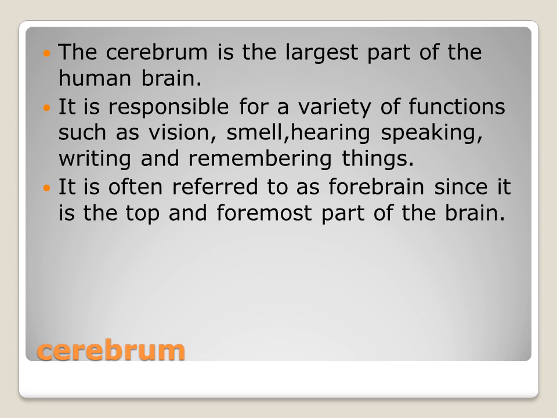Because it performs various functions. They have different types of functions. What are they? Vision, that is the human eye. Smelling, hearing, speaking, writing, remembering things. All these things are controlled by the cerebrum. So it is also called the forebrain because it is the top and foremost part of the brain. The cerebrum is the largest part of the human brain because it performs various functions: vision, hearing, smell, speaking, writing, remembering, all done by the cerebrum.